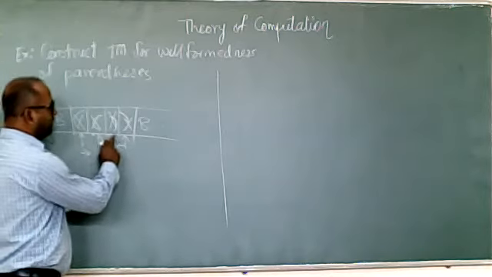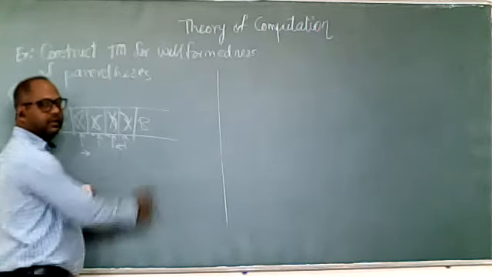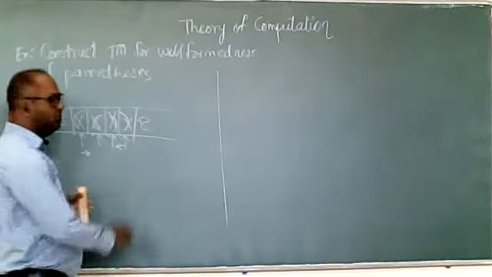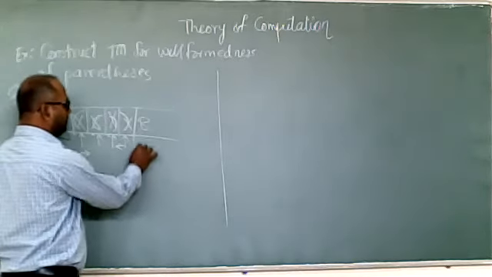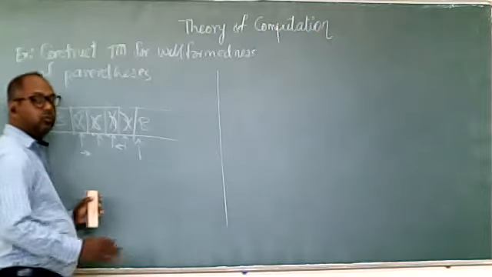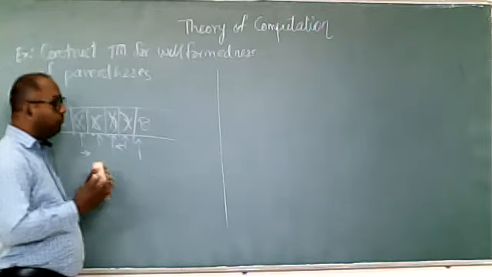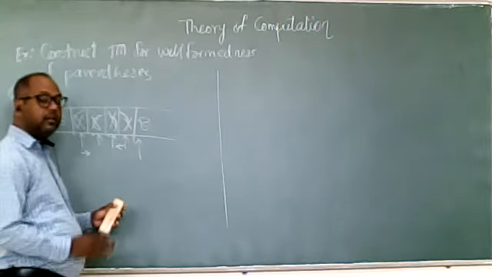X, skip, skip, skip, and blank. So there is no more closing bracket. So it is a well form. Before checking it is a well form, we'll check.